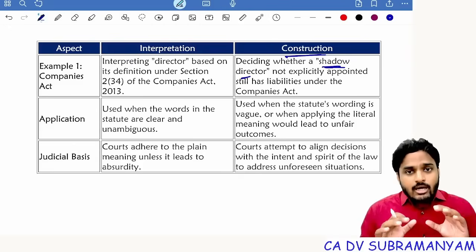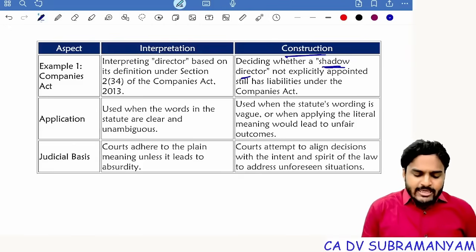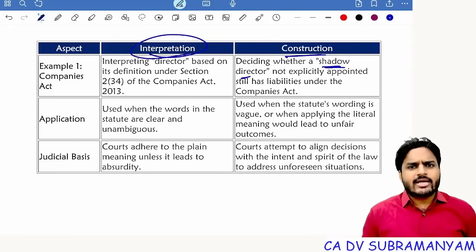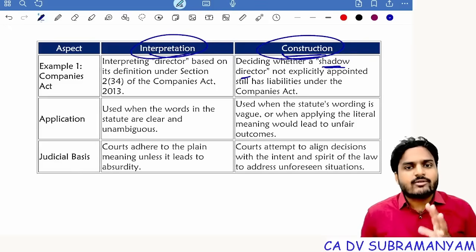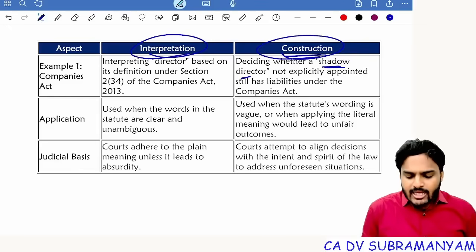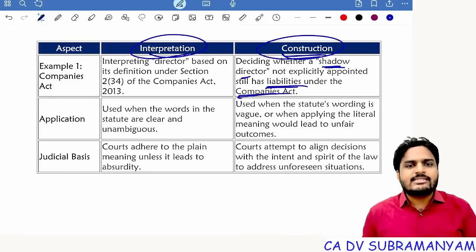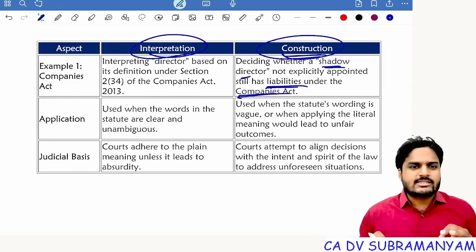So I'm also a promoter of the company. If you apply interpretation, I'm not a promoter and I'm not a director. But if you apply construction, I'm a promoter of the company and a shadow director of the company. So accordingly, I will also get liabilities in case the company commits any mistakes, frauds or crimes.